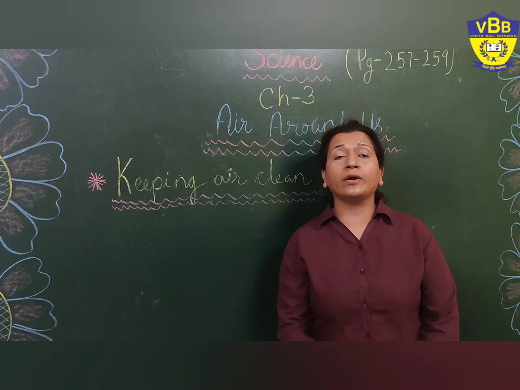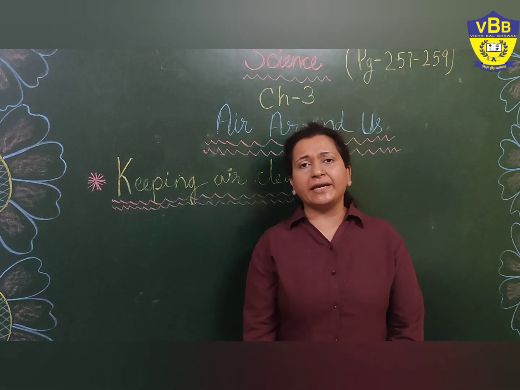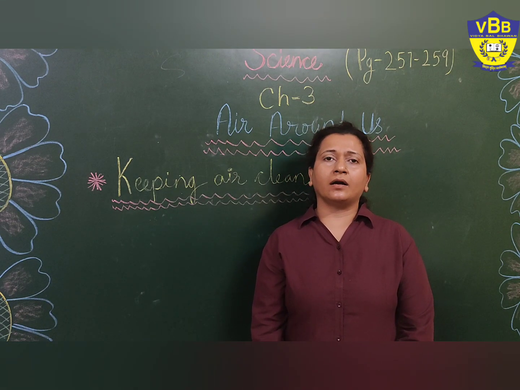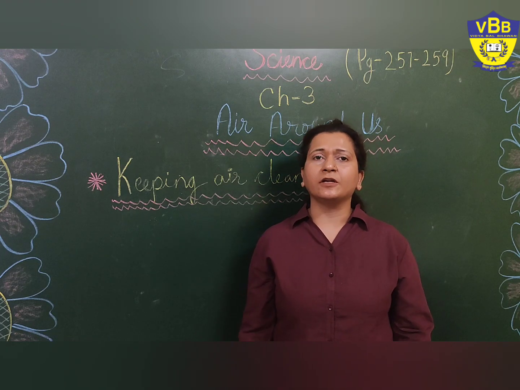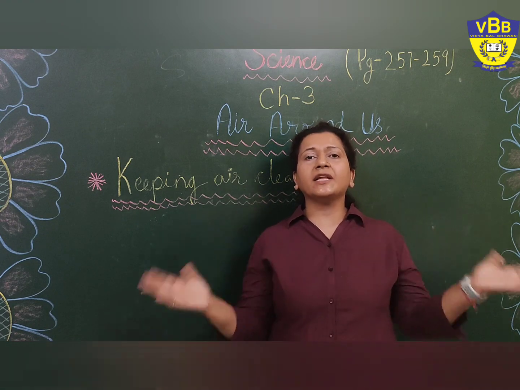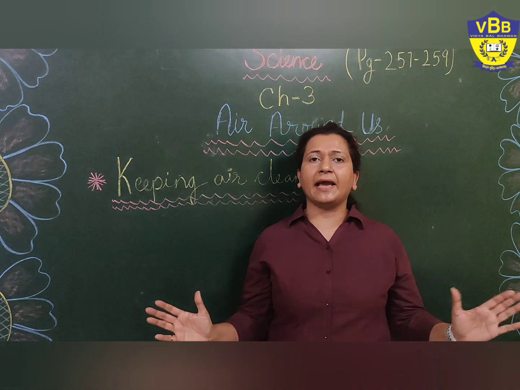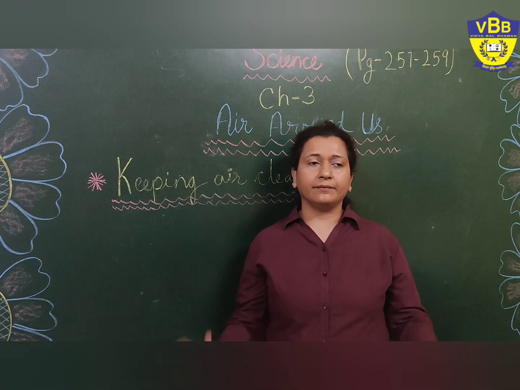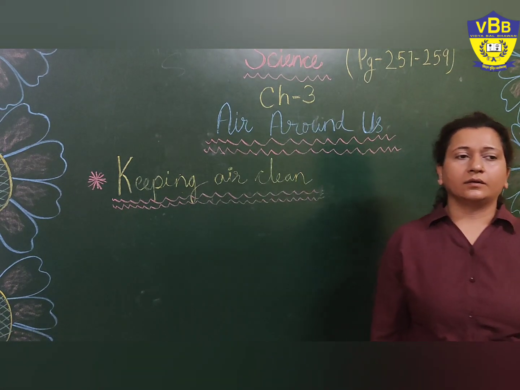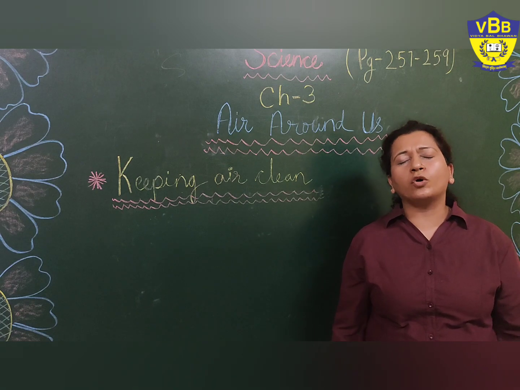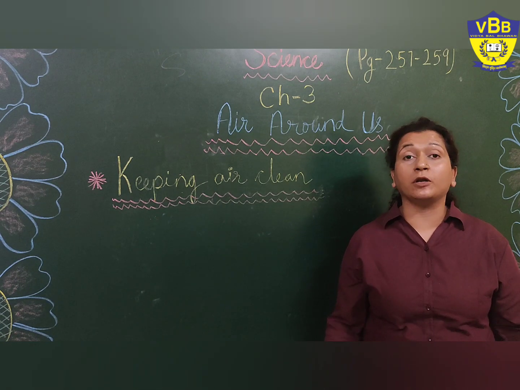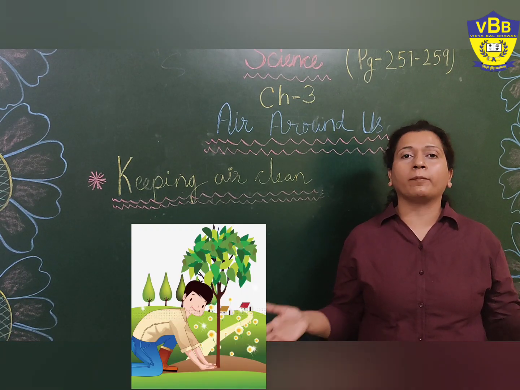So now we are going to discuss certain points which we can apply in our daily life so that our surroundings will remain clean and healthy. First of all, and the most important point to prevent air pollution, grow more plants.